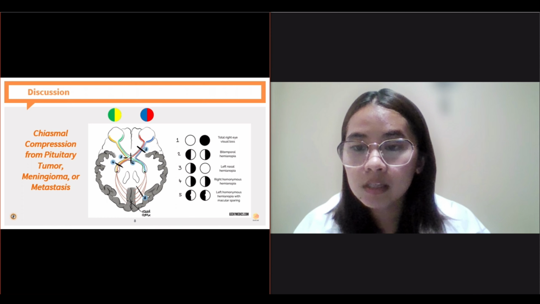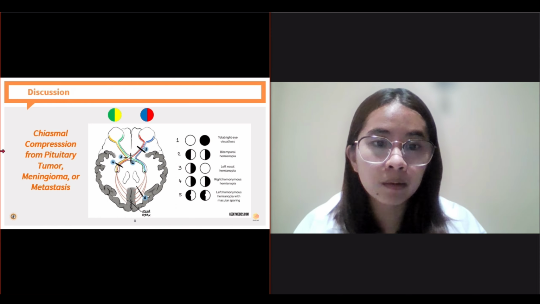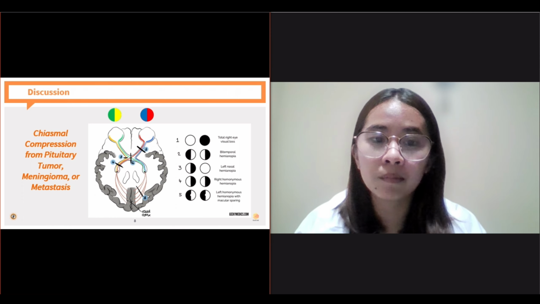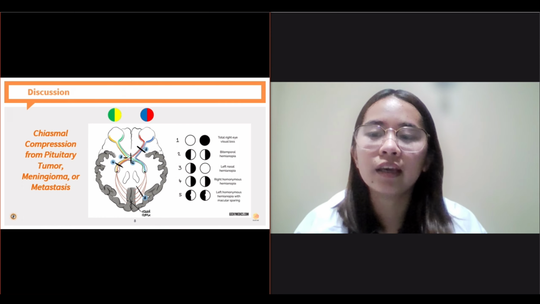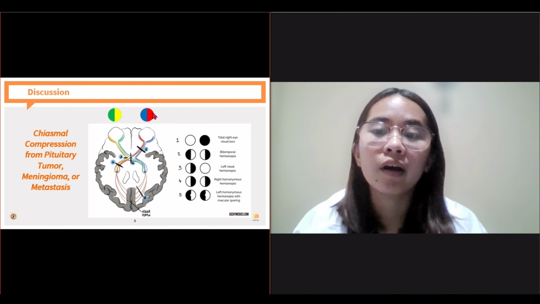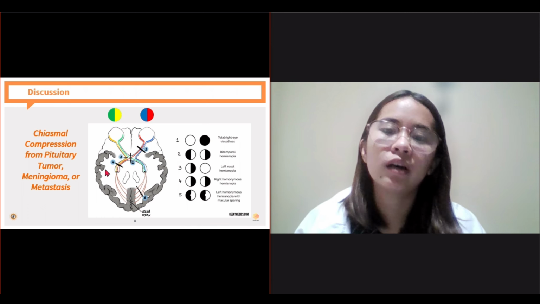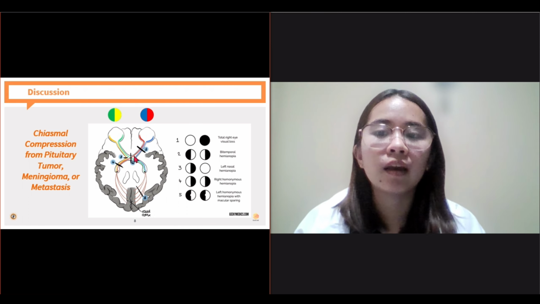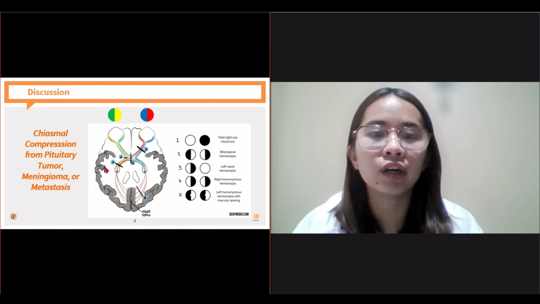You can see that the nerve fibers are represented with the yellow and red colors. The yellow nerve fiber, or the temporal side of the left eye's retina, processes the nasal view of the left eye, and the red fiber processes the temporal view of the right eye. So only the right side of both eyes is affected by this lesion or defect.